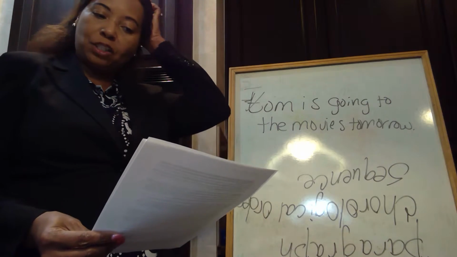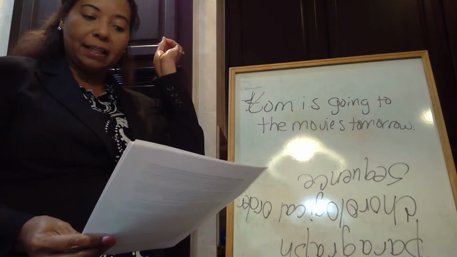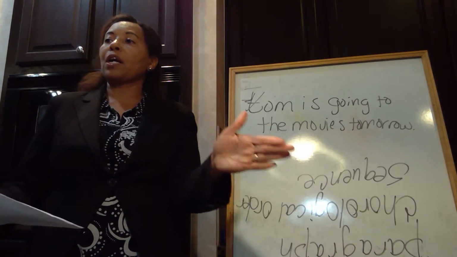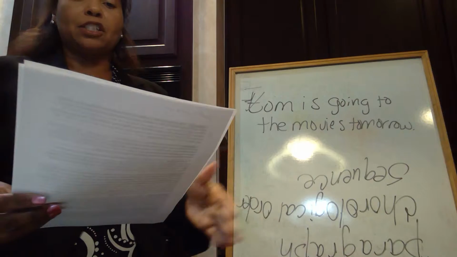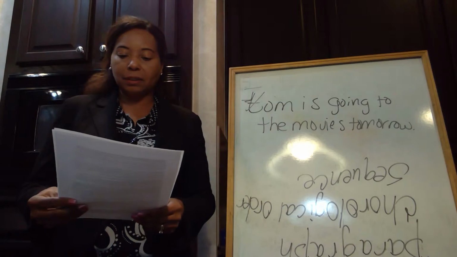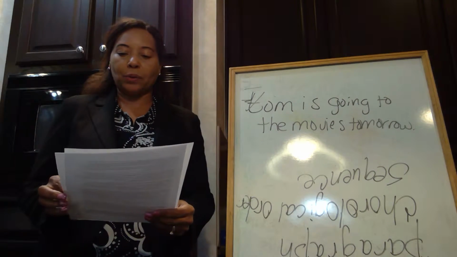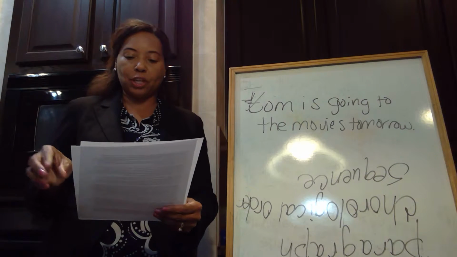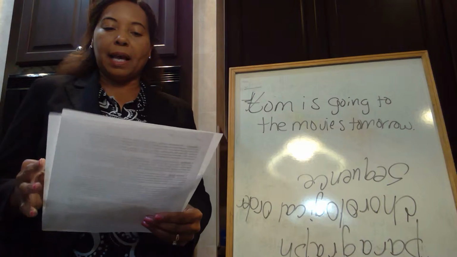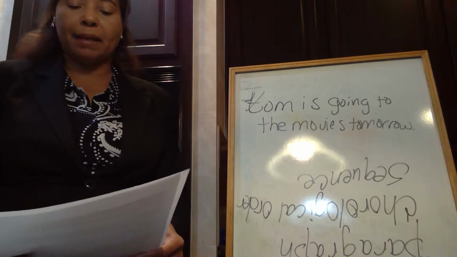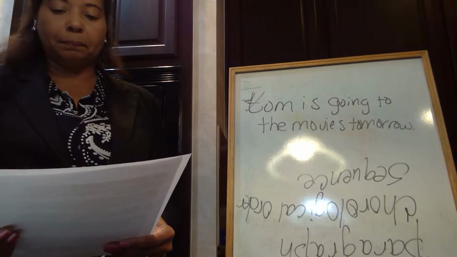I'm going to give you about 10 minutes to write a paragraph quietly. Then we're going to switch papers with our neighbor and read their paragraphs. Your paragraph could be about something that you like to do on the playground. And then we are going to correct those papers with each other. And then we're going to go over any type of corrections that we need to make. Go ahead and start that.